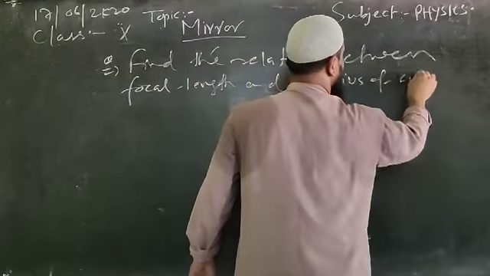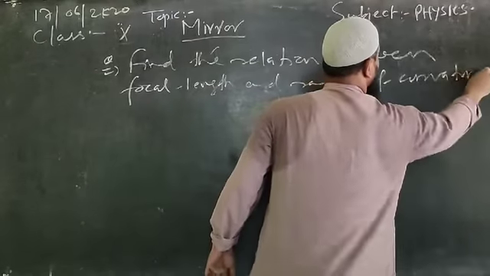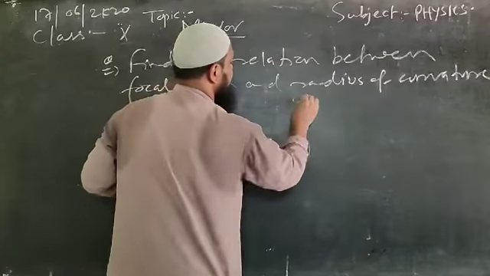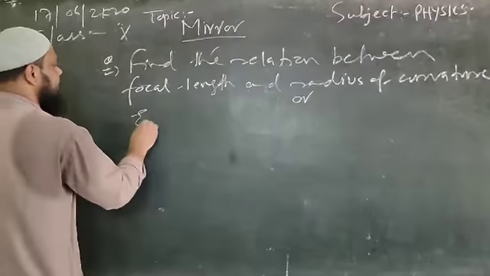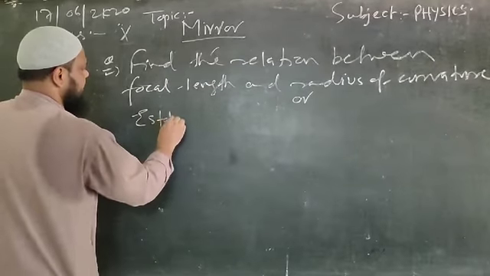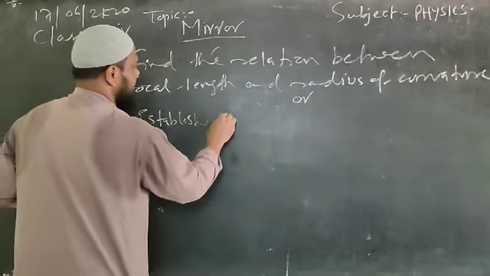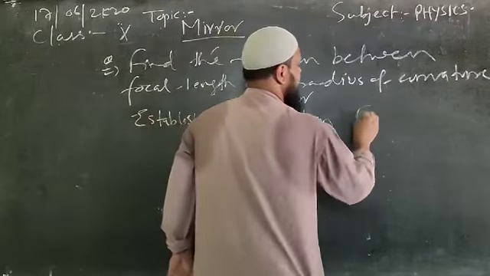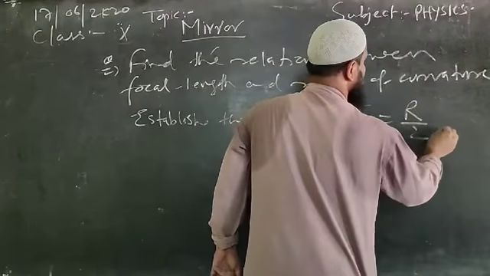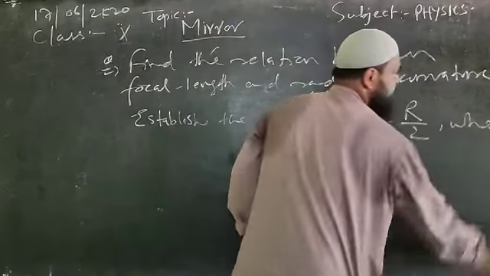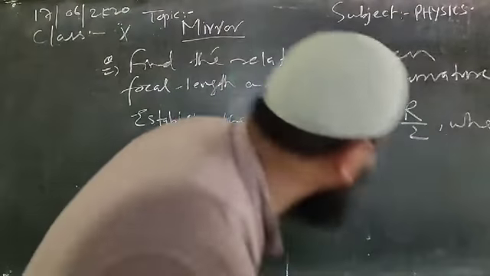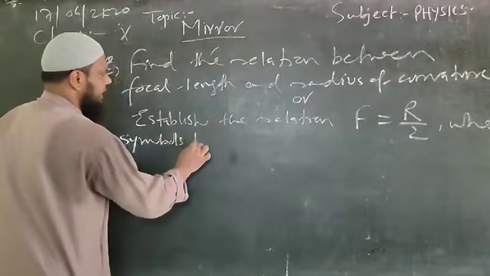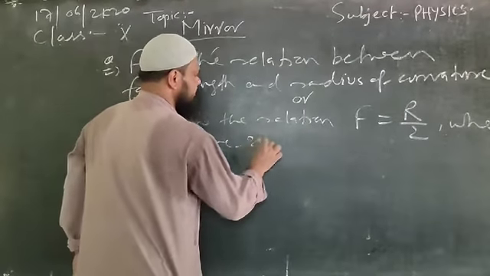Or the question could also be like this: establish the relation f equals r by 2, where symbols have specific meaning.